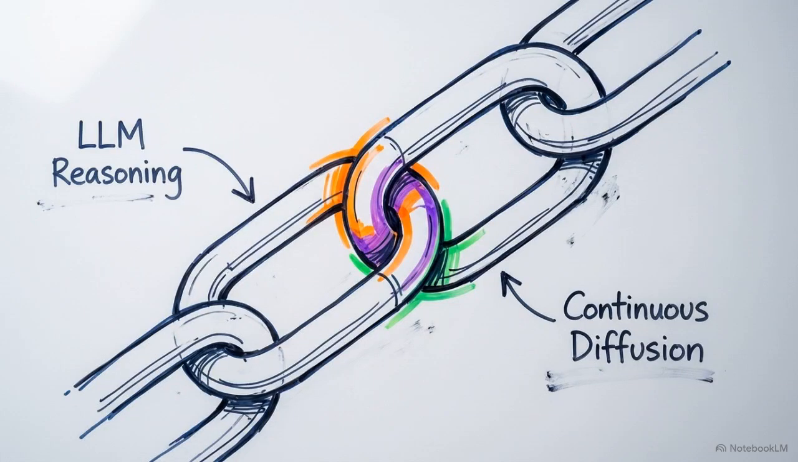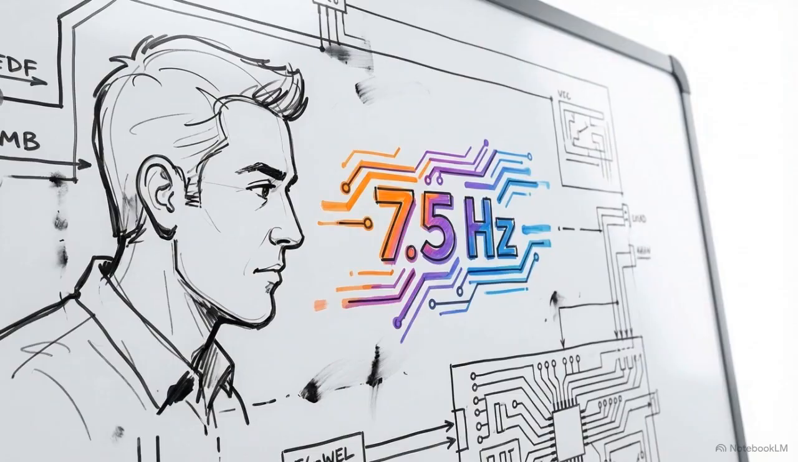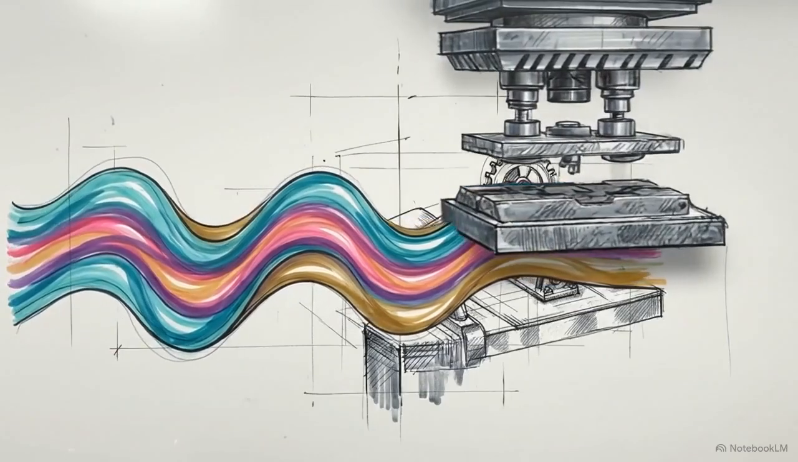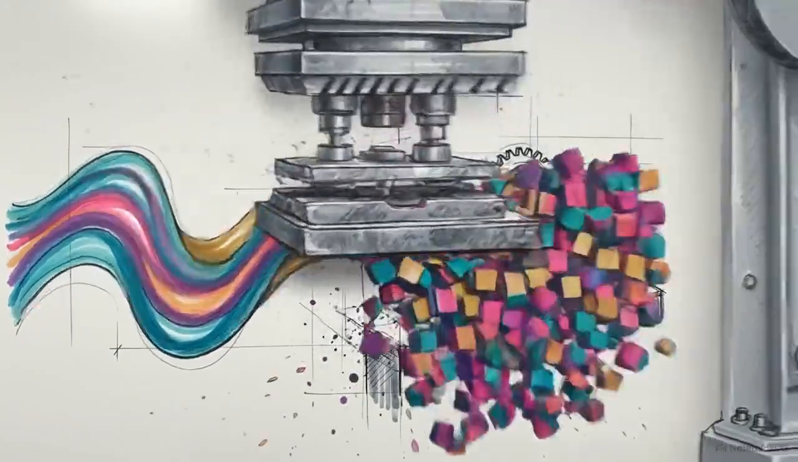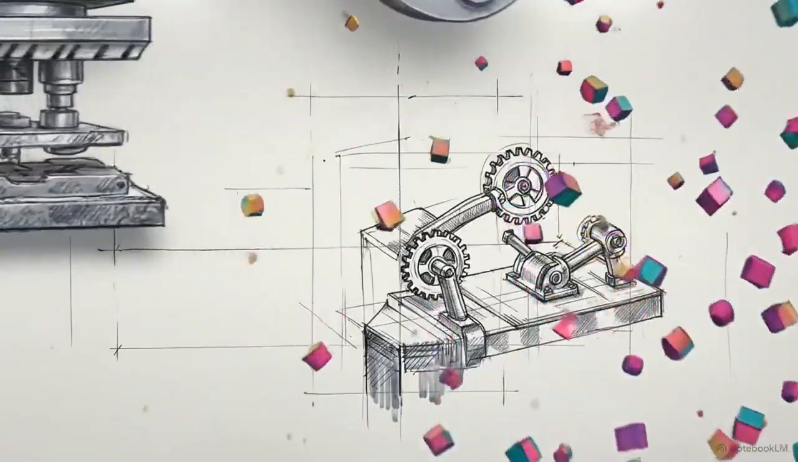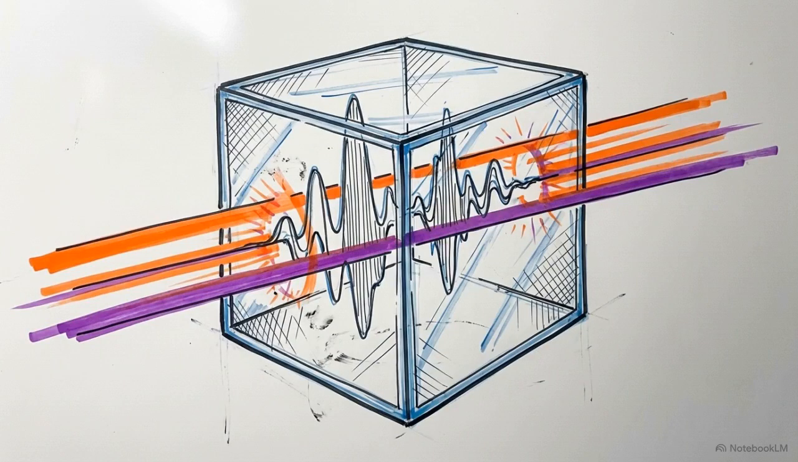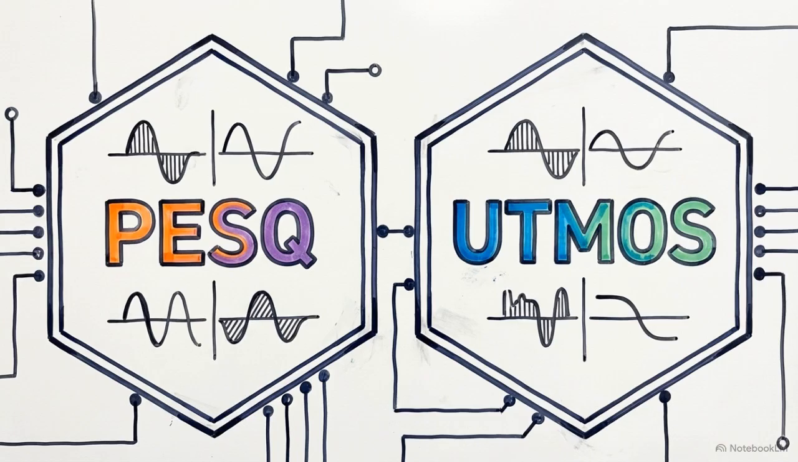Next token diffusion links the long-term autoregressive reasoning of a large language model with the precise high-fidelity synthesis of a continuous diffusion network. Operating at 7.5 frames per second invites skepticism. In traditional signal processing, compressing an audio waveform that aggressively should result in severely degraded robotic speech. To test if the acoustic quality survived the compression, engineers measured the reconstructed audio using PESQ and UTMOS, standard objective metrics for speech quality.